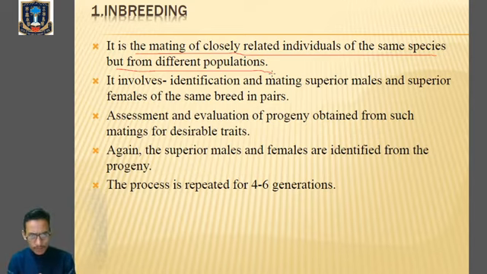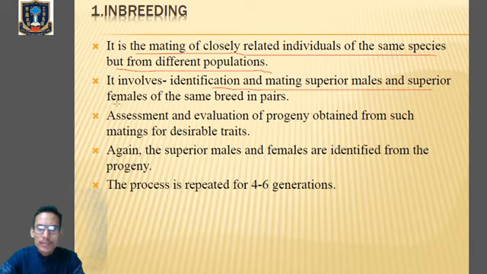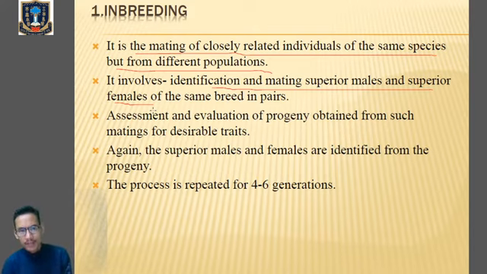Now over here, what are the steps or procedures? First of all, it involves the identification and mating of superior male and superior female. I have told you that in breeding, the first criterion is to select the superior male and the superior female. That means the characters which we need, the desirable characters, must be present in the parental organisms.